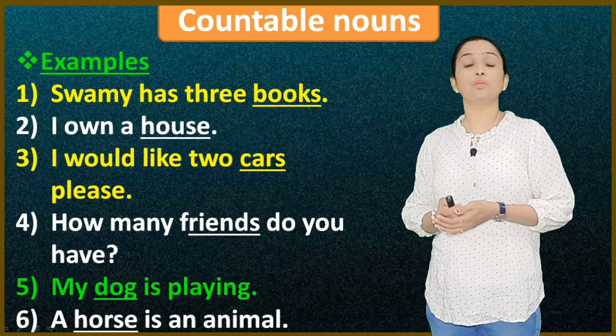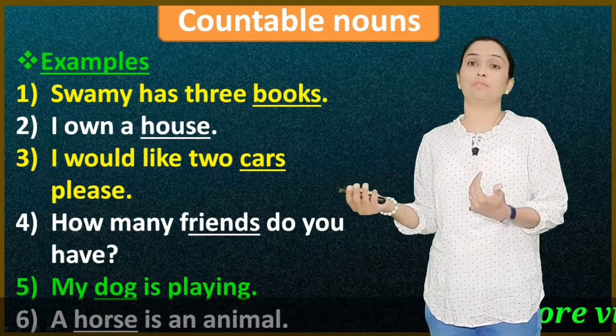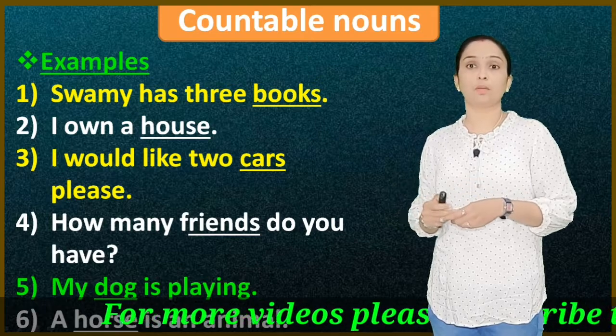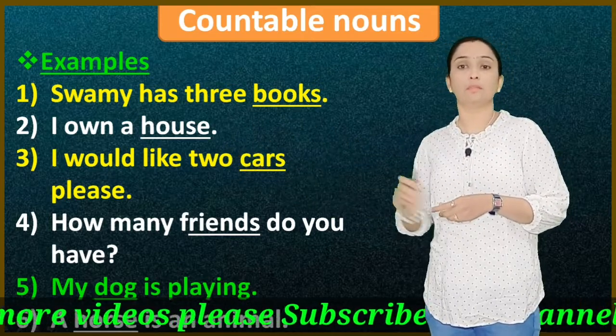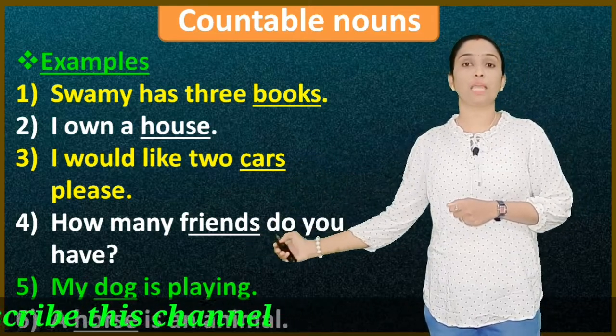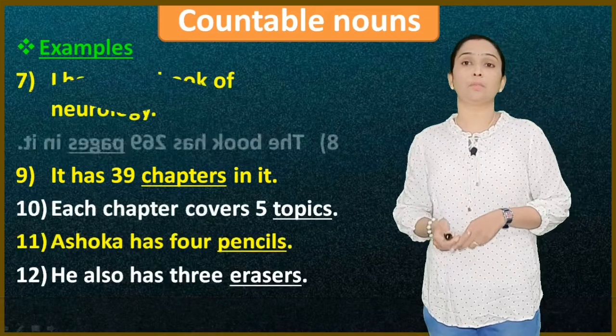How many friends do you have? And how will the answer be? I have 2 friends. I have 3 friends, we can say. My dog is playing, a single dog. A horse is an animal. We are telling about the horse, and horse is single, so we are using a horse. It means determiners are used. Let us see more examples.